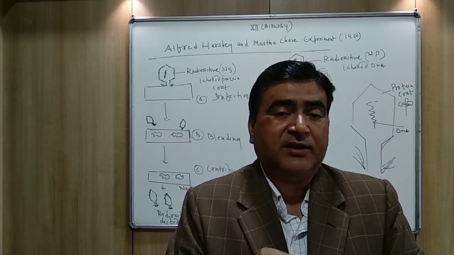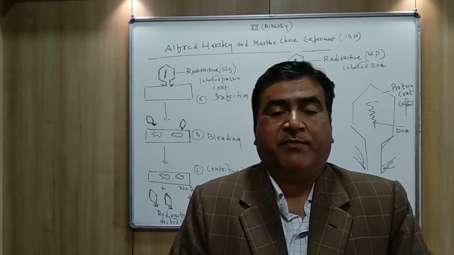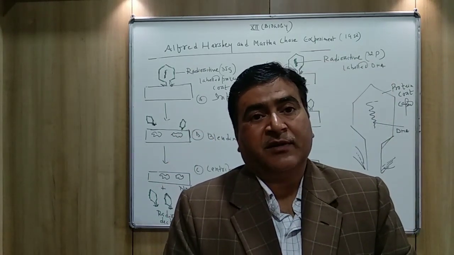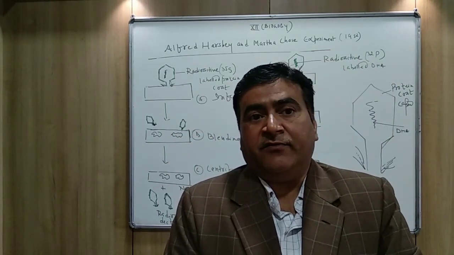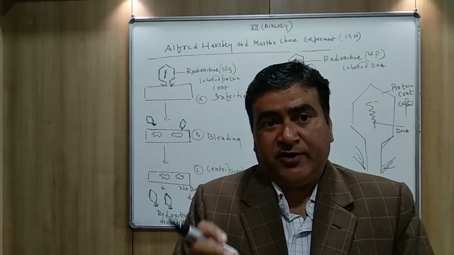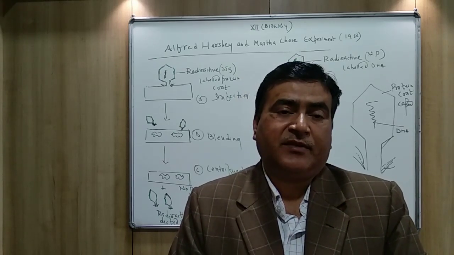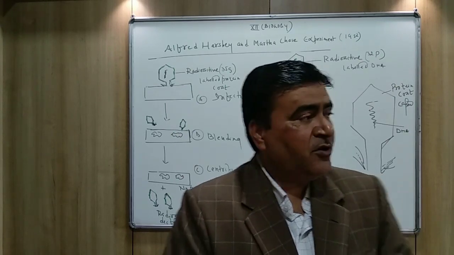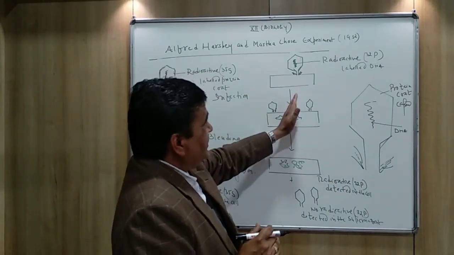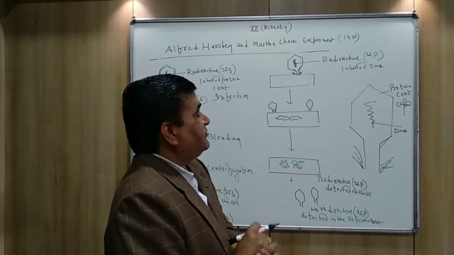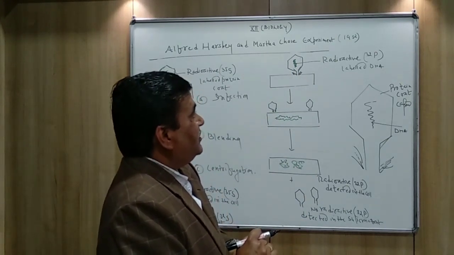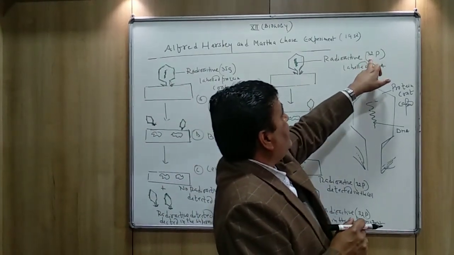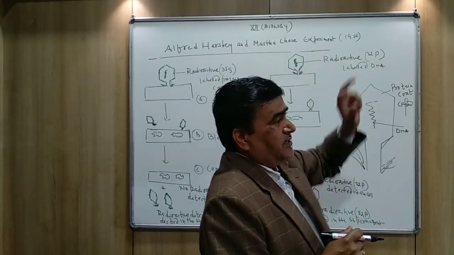So if you wish to label the DNA by this 35 sulfur, the DNA will not be labeled because DNA doesn't have sulfur. While in the other medium, they used 32 phosphorus.